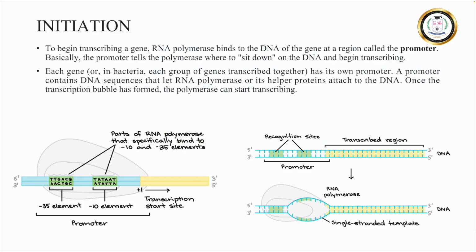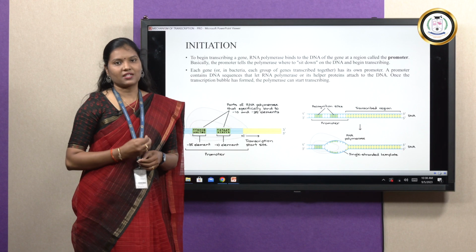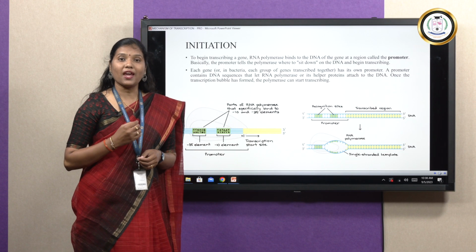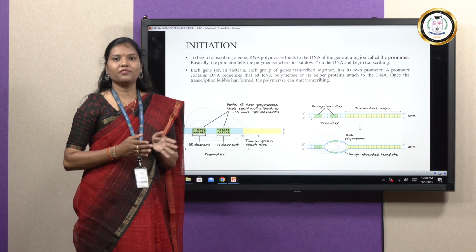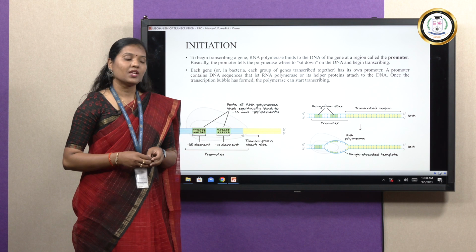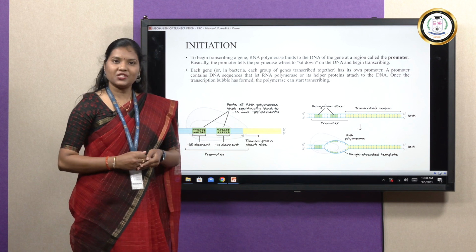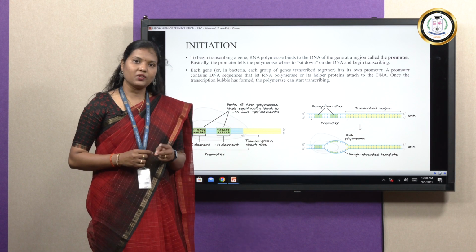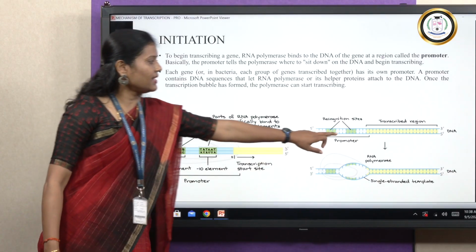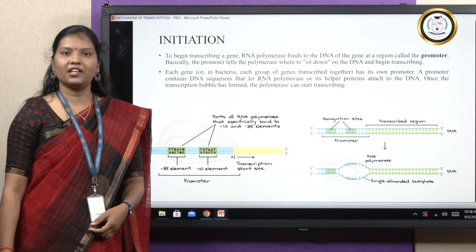This promoter region actually enables the RNA polymerase to know exactly where to sit down on the DNA strand and initiate the process of transcription. And promoters also ensure the direction of transcription, that is, the transcription always follows in 5' to 3' direction. So coming to this initiation process, in the promoter sequence, we have two particular elements called the -10 element and the -35 element.